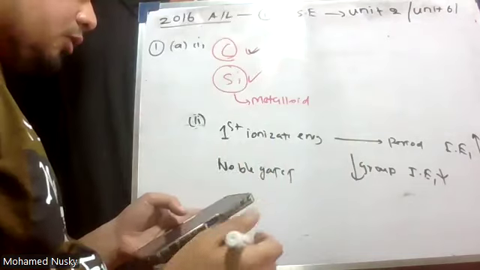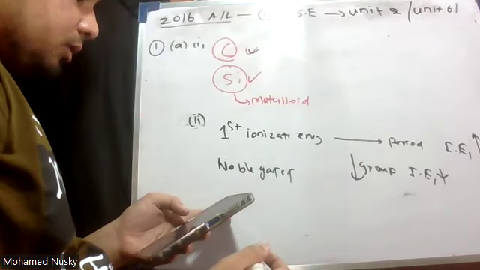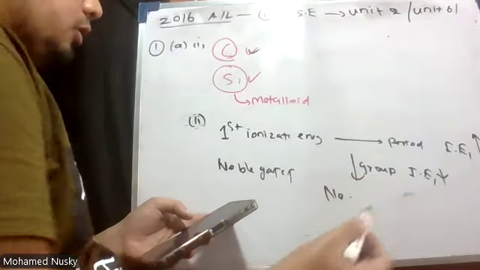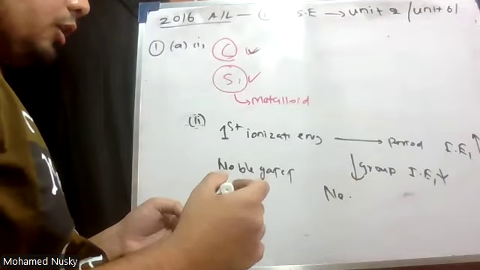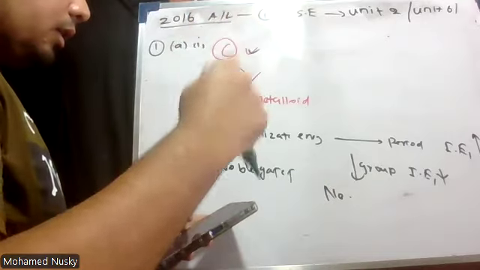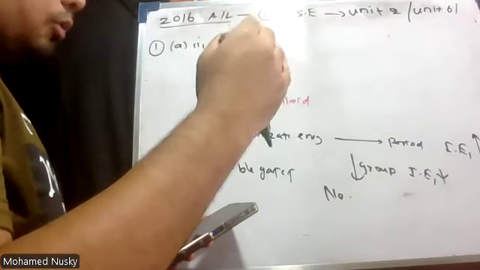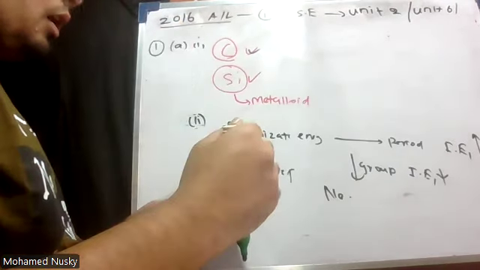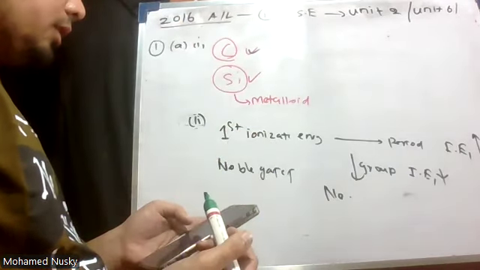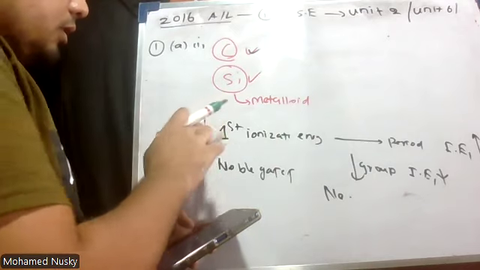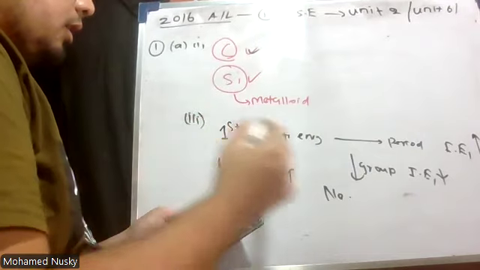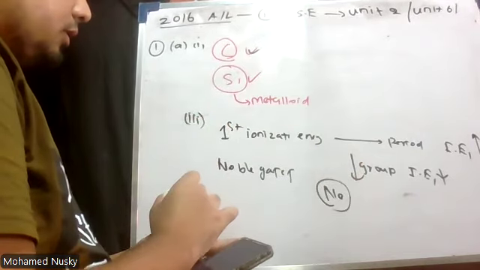So the answer is neon, right? Neon and argon: neon is at the upper level in group 18, above argon. Therefore, neon should be the answer. Sorry, this is Roman number 3. Therefore, neon is the answer.